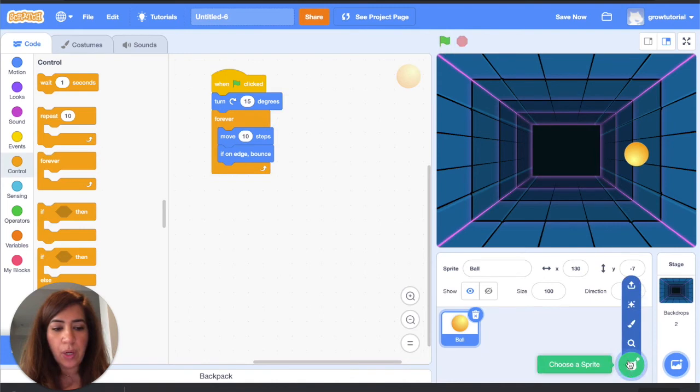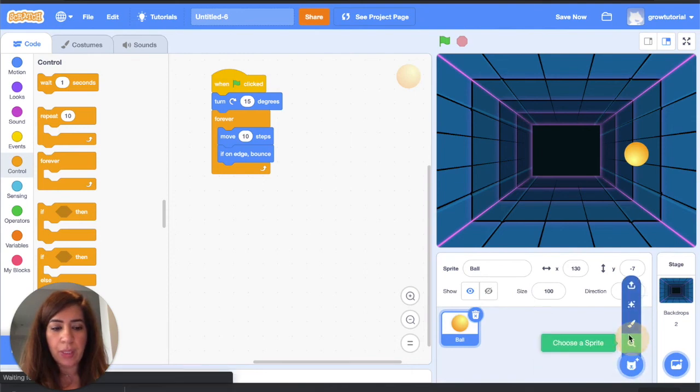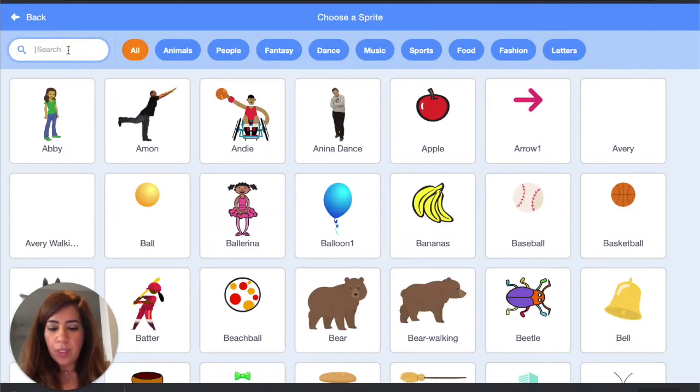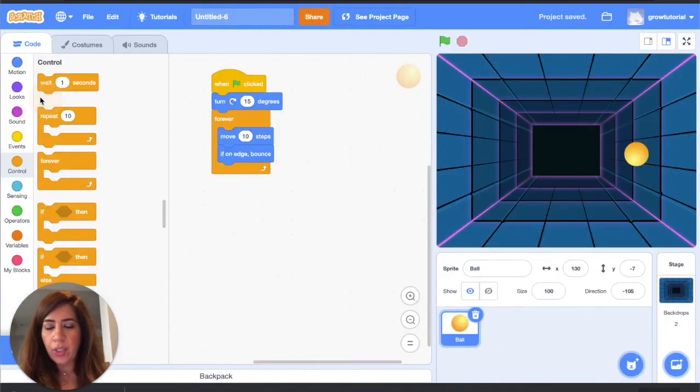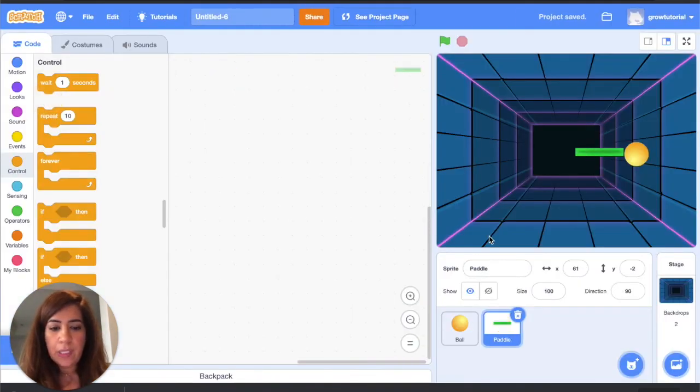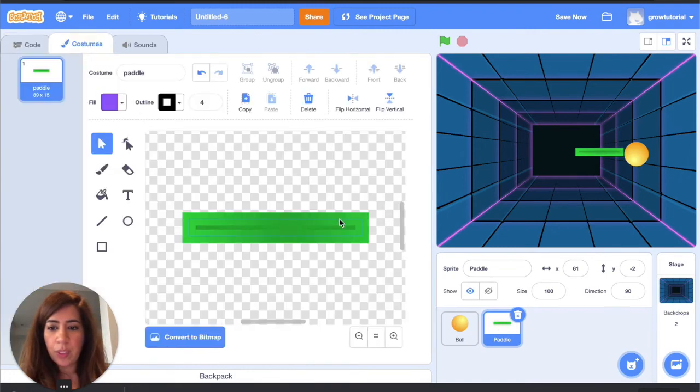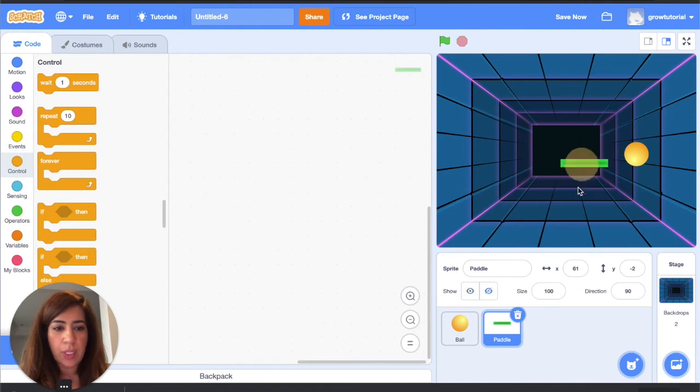Now we're gonna work on the second sprite. And basically we need to put a paddle that I can move using the mouse. So I'm just going to search for paddle, and we actually have one right here. And then obviously you can always customize the paddle, change its colors by just going through the costumes, and you could work on different colors and features, but I'm just going to stick to the green one here.